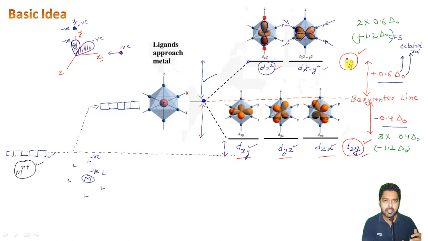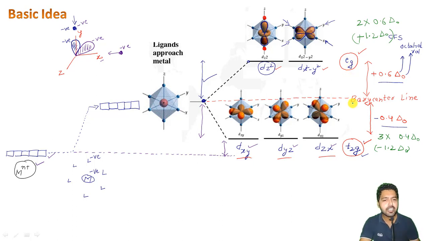The two orbitals are going above by a larger amount of energy, 0.6 delta O. On the other hand, the three orbitals are going down by a lower amount of energy, 0.4 delta O, but at the same time they are 3 in number, and those going above are 2 in number, so it gives the same amount of energy, just equal and opposite.